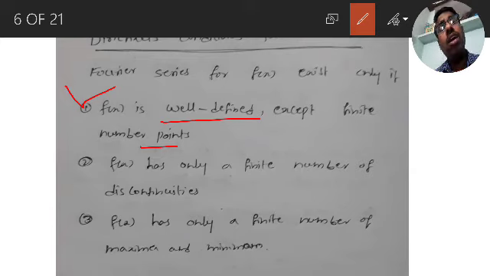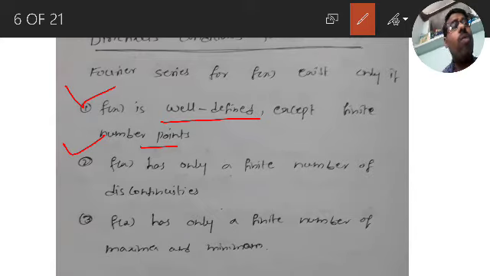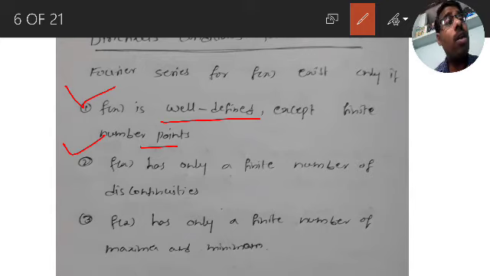That is a condition: f of x is well defined. Second one, f of x has only a finite number of discontinuities. Overall in the interval, the given function must be continuous, similar to the first point. At some points, if it is discontinuous, then also okay. But at most of the points, the given function must be continuous in the given interval.